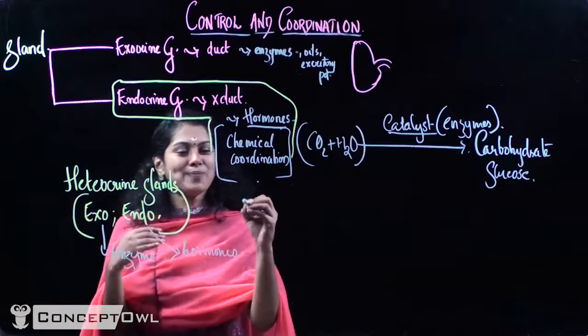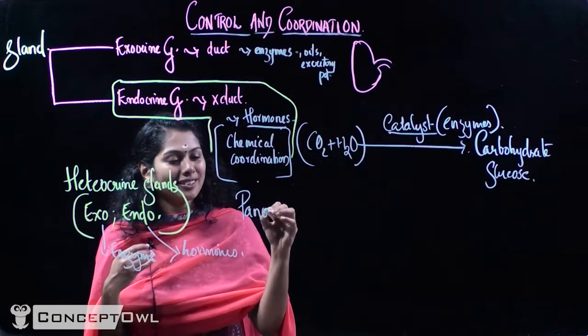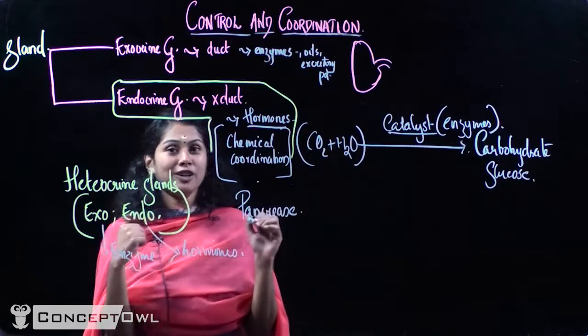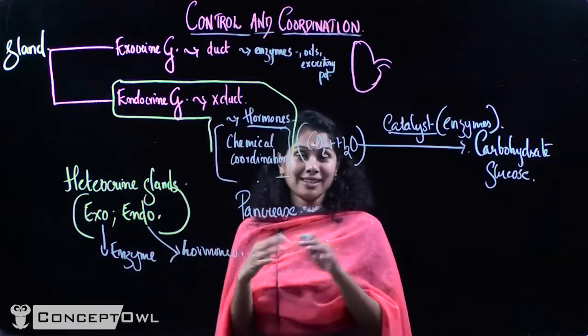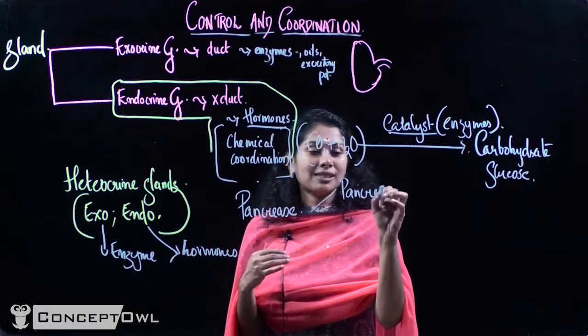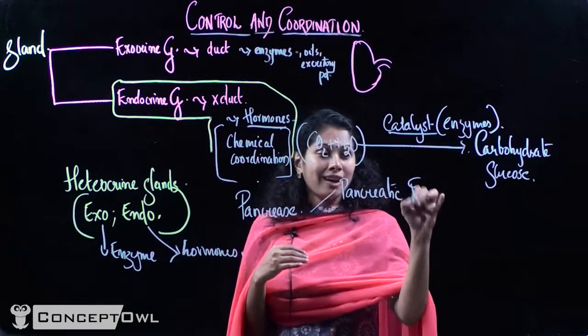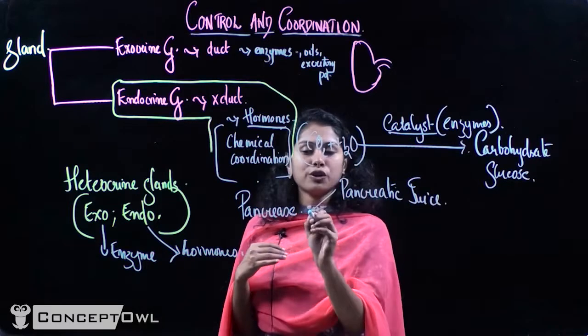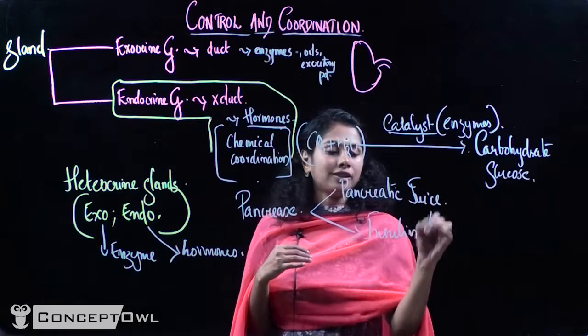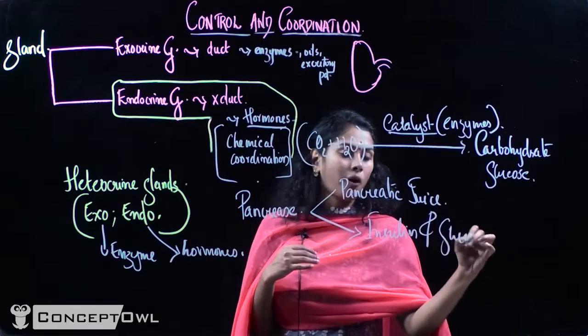Yes, you know it. Pancreas is an example of a heterocrine gland which produces the enzymes called pancreatic juice, which helps in digestion of food, and it also produces insulin and glucagon, which are hormones.